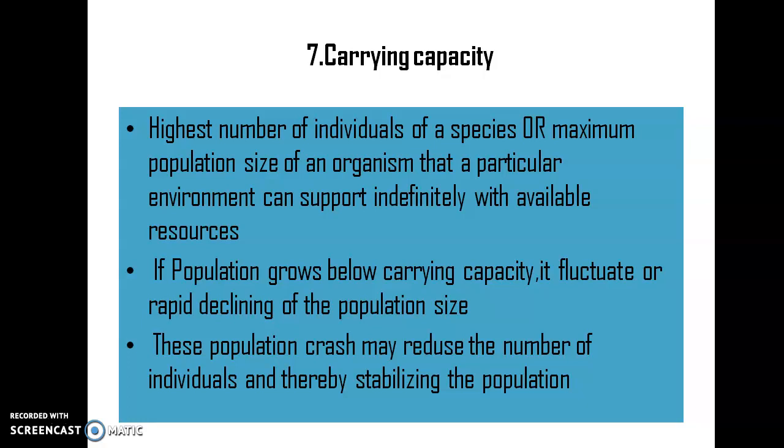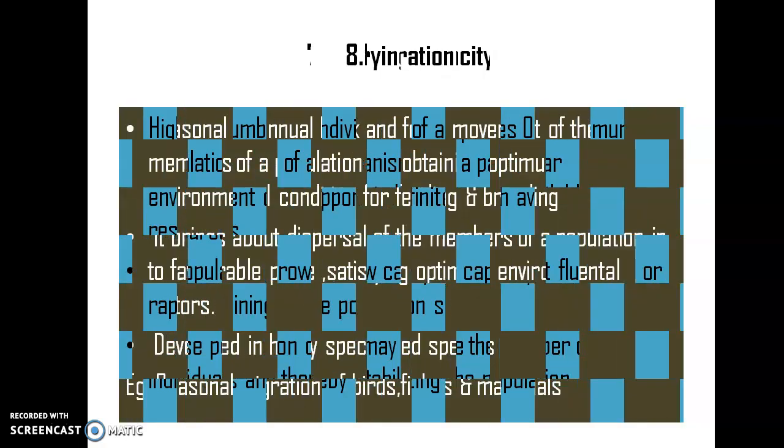And if the population grows beyond the carrying capacity, it will fluctuate or rapidly decline in size. After that, the population will crash down, thereby causing a reduction in the number of individuals. Okay, so that is called the carrying capacity.